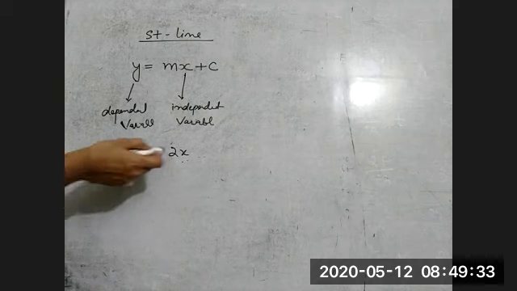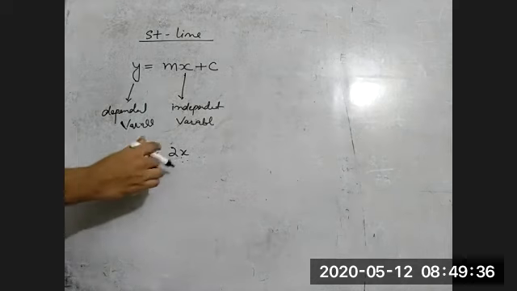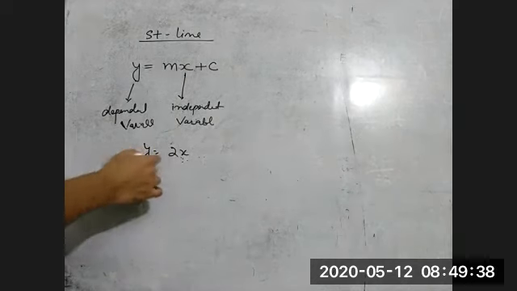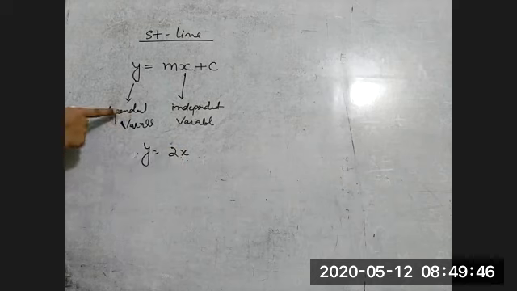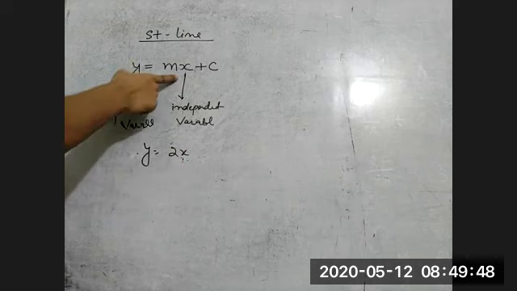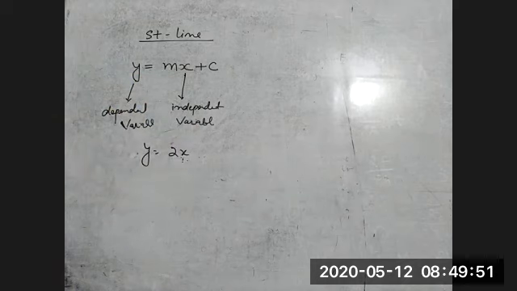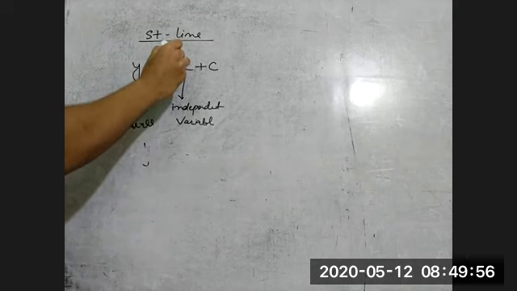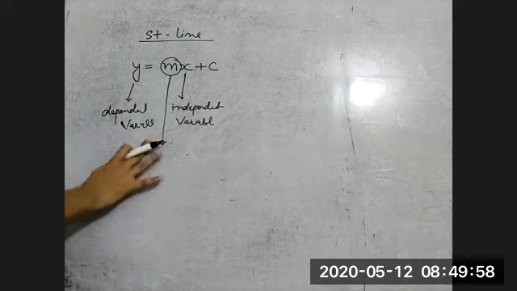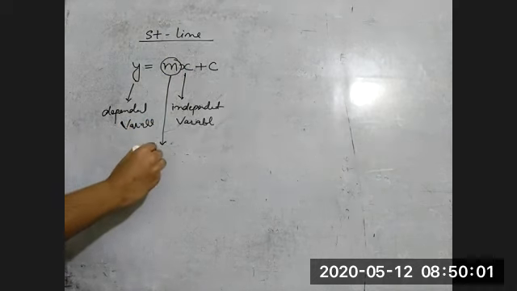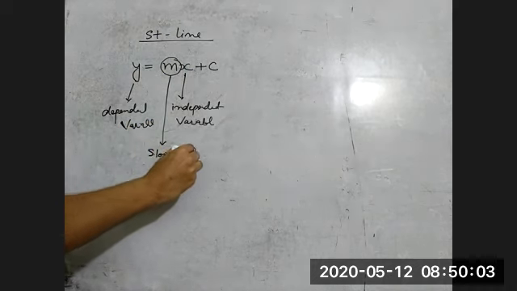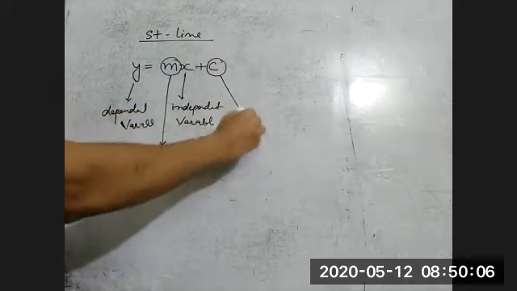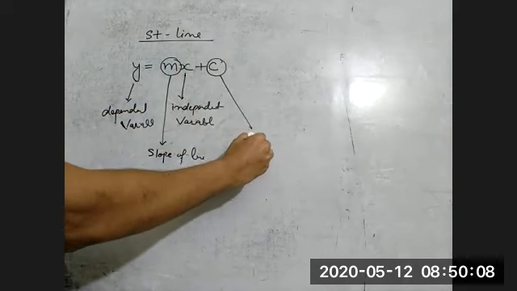So that's why it is called the independent variable. Now y is depending on x. So suppose x is equal to 1, you are getting y is equal to 2. If x is equal to 3, you are getting y is equal to 6. So here you can see the value of y is depending on x. So that's why it is called the dependent variable, and x is called the independent variable. Okay. m is called the slope of the line, I'll tell you what the slope is later. And c is the y-intercept.